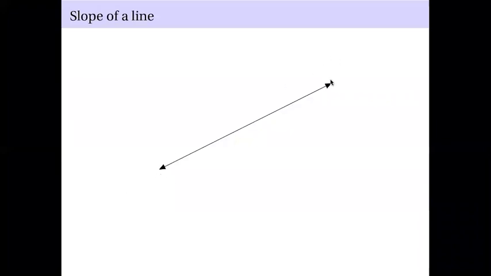Now let us look at this. This is a line, and let's take some points, 1, 2, 3, and 4 points on this line. If you are on the Cartesian plane, you will have some coordinates for each of the points here.